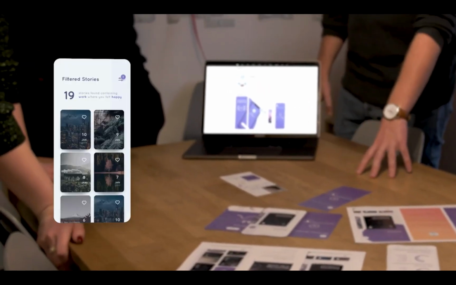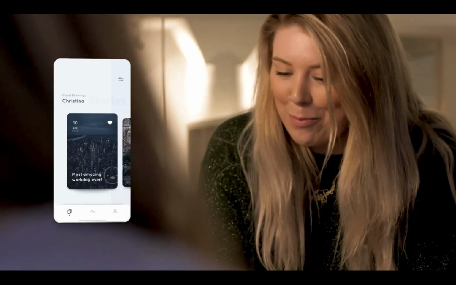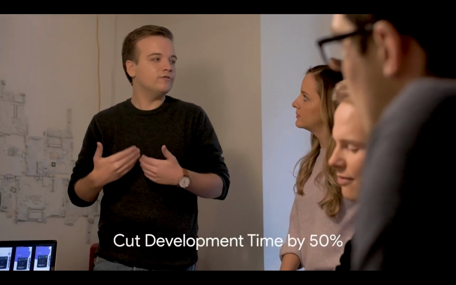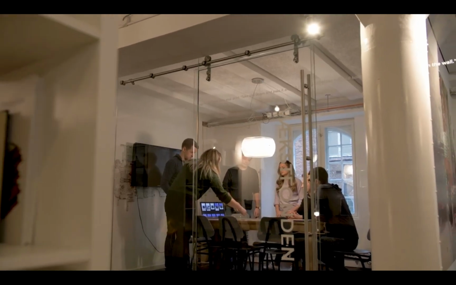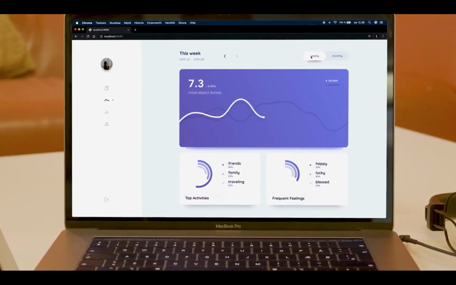Overall, we were very satisfied with how Flutter is performing. It has enabled us to build a beautiful UI that we mentioned, which got featured in Apple's Reality platform. It has cut our development time in half, released new features simultaneously on Android and iOS. And now, with Flutter for the web, we can deploy our existing code base for Android, iOS, and web.